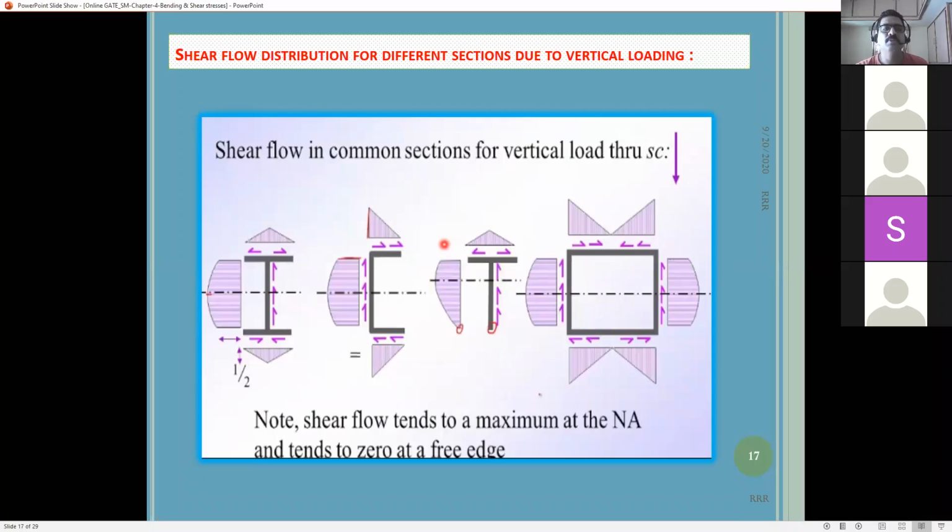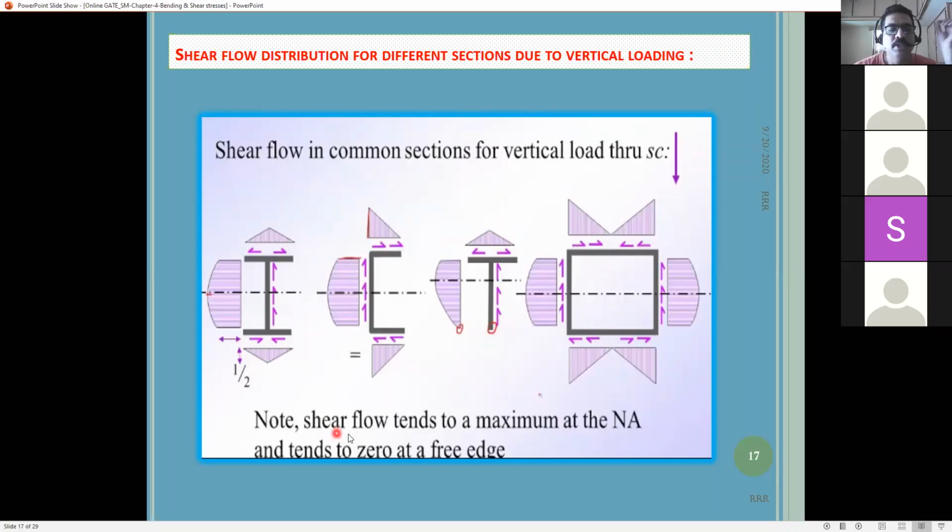So here there is one more topic, shear flow. Sometimes in GATE they ask about shear flow, where they will give some shape and multiple choices A, B, C, D, and you need to find the correct shear flow. For that there is one logic. So please remember, whenever the shear flow diagram is given, you need to mark the shear flow, that is, how the shear stress will be distributed. That is the meaning of shear flow. So there is a logic you have to remember.